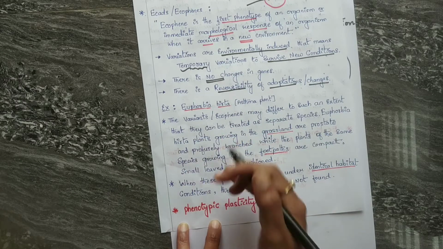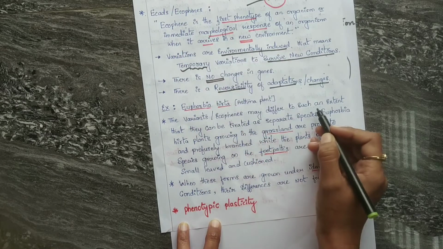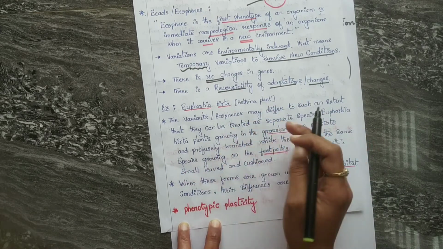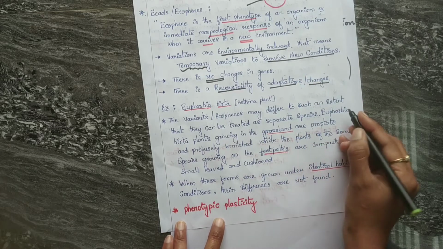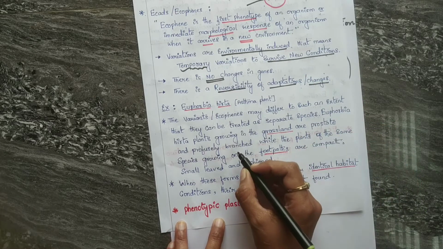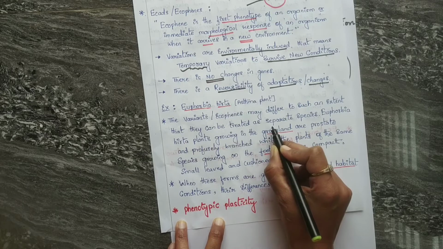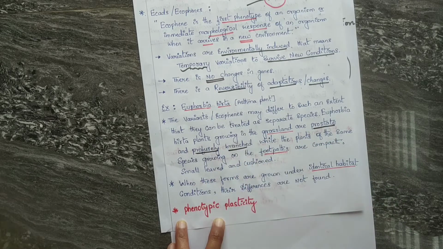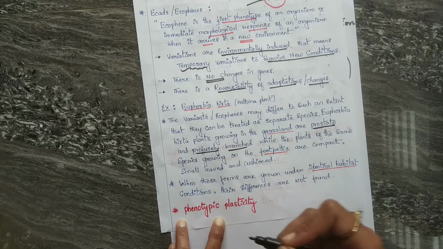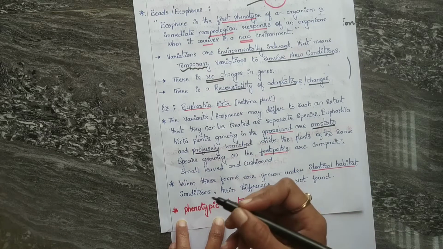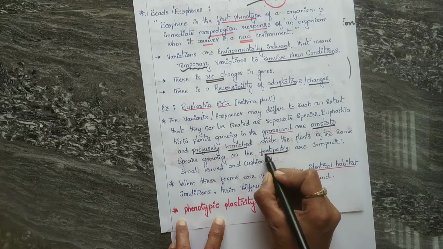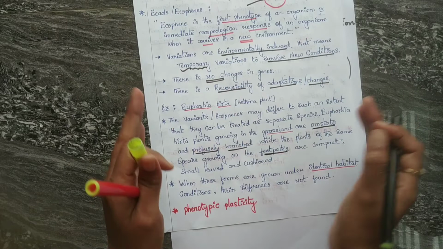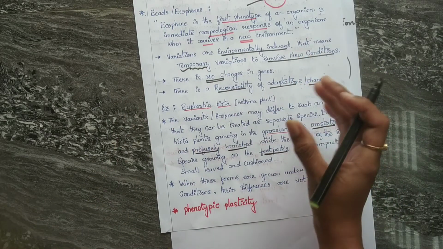Okay, so these ecophenes or ecads or variants may differ to such an extent that they can be treated as a separate species if they are grown in different regions. For example, Euphorbia hirata plants growing in the grassland show prostrate and profusely branched leaves. But the same plant of the same species growing on the footpath grows compact, so there will be small leaves and they are cushioned.